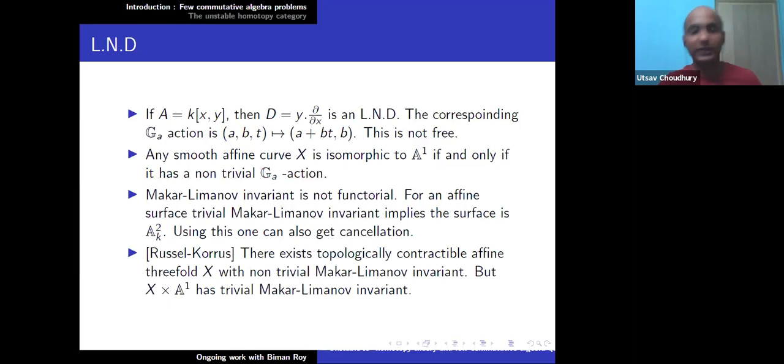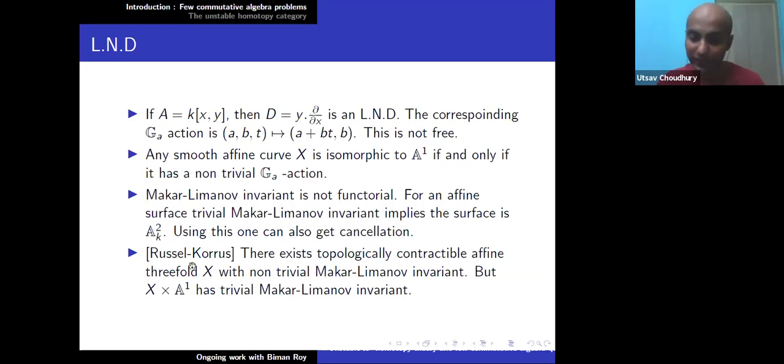So now Koras-Russell, or Russell-Koras, what did they do? They constructed a topologically contractible affine threefold X with non-trivial Makar-Limanov invariant, which implies that it cannot be isomorphic to A3, but X times A1 has trivial Makar-Limanov invariant. So there is a hope that X times A1 is isomorphic to A4.